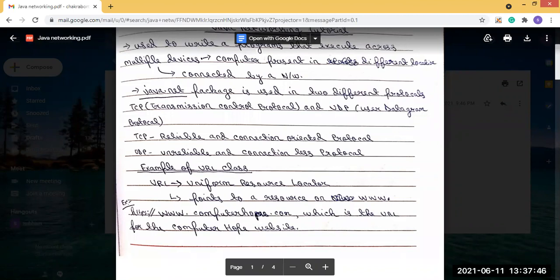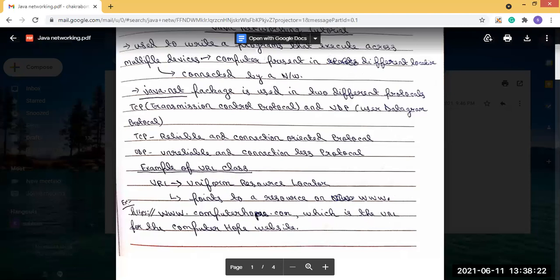Now URL, everyone knows what URL is. If you open any search engine, like Google Chrome or Mozilla Firefox, and there you write www.facebook.com, whenever you write that, at first it will be shown as https.